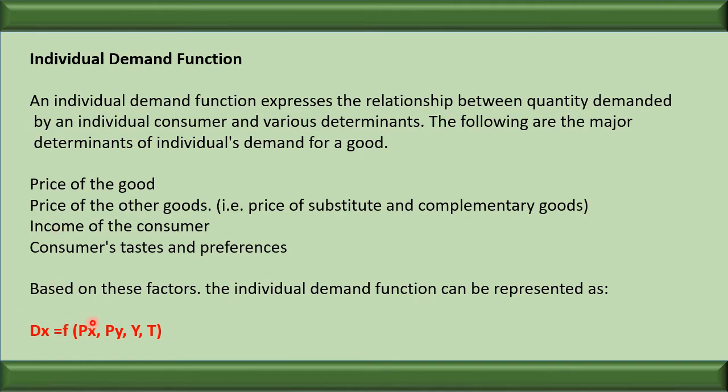That is price of the commodity, Px, price of the other goods, Py, disposable income or income of the consumers, Y, and the fourth one is taste and preference of the consumers. So these are the different variables which affect the demand made by an individual consumer. So the functional relationship between demand and the factors affecting the demand made by an individual is called the individual demand function.